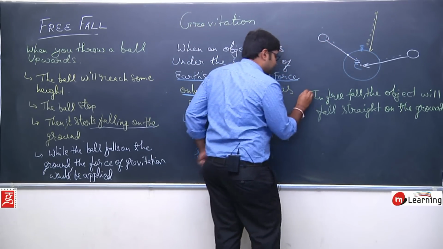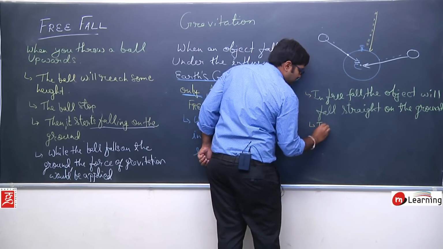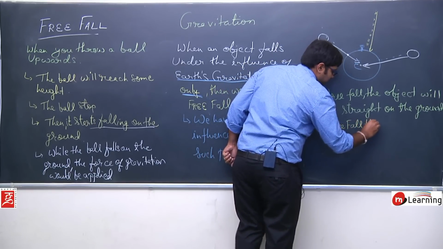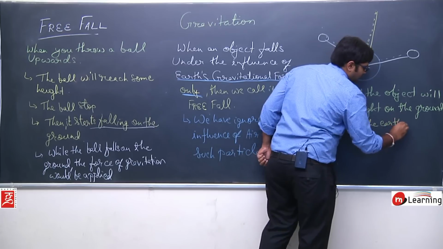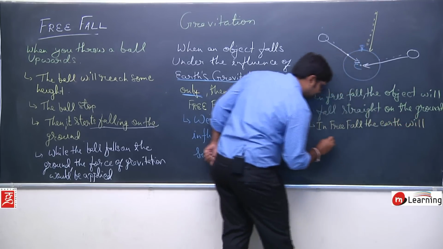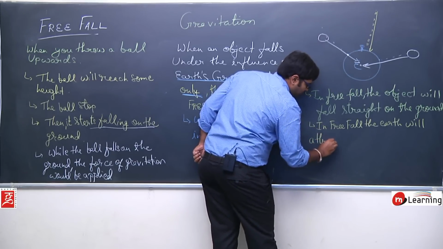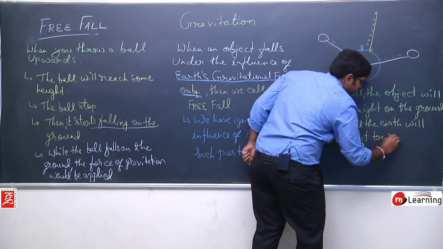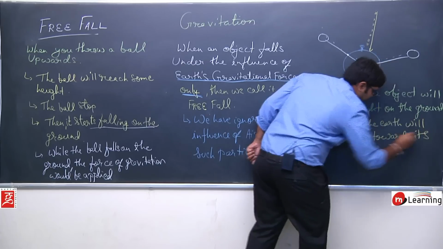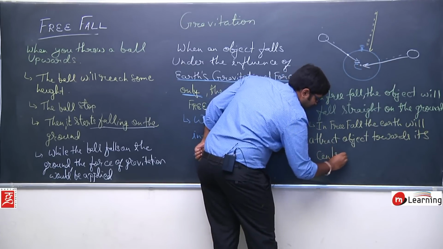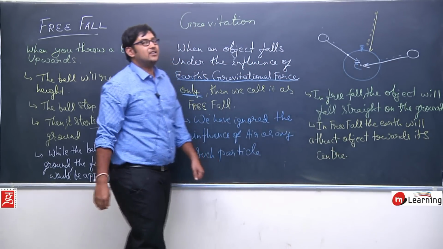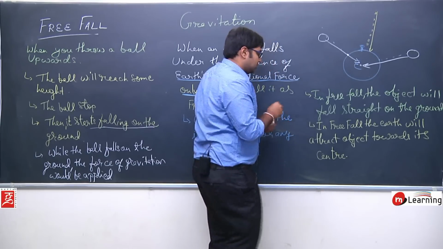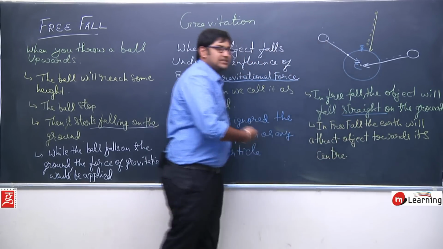So the most important thing: in free fall, the earth will attract the object towards its center, and that's why the path of the ball would be a straight line, straight down to the ground.